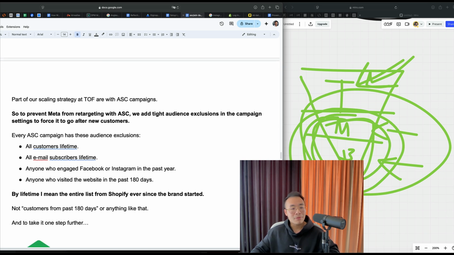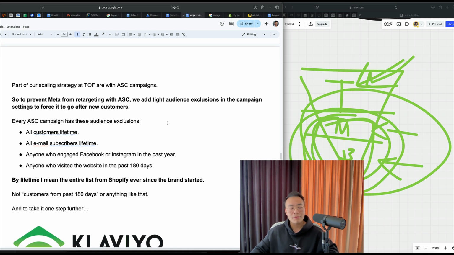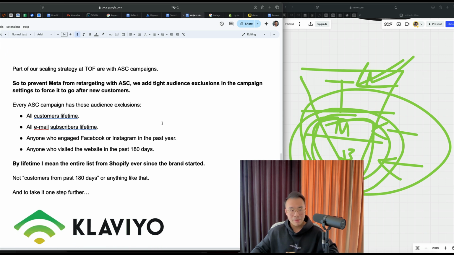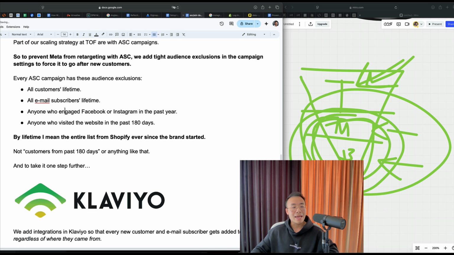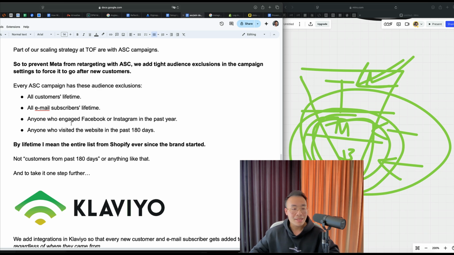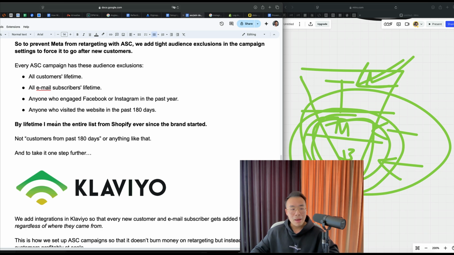So to prevent Meta from retargeting with ASC, we add tight audience exclusions in the campaign settings to force it to go after new customers. Every ASC campaign has these audience exclusions: all customers lifetime, all email subscribers lifetime, anyone who engaged on Facebook and Instagram in the past year, and anyone who visited the website in the past 180 days. Now, by lifetime, I mean the entire list from Shopify ever since the brand started, not customers from the past 180 days or anything like that, right?